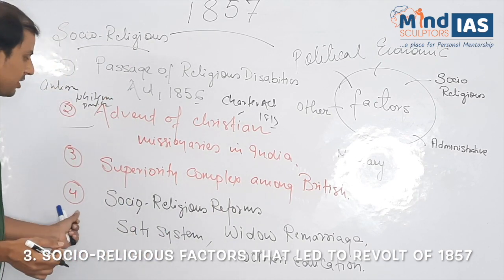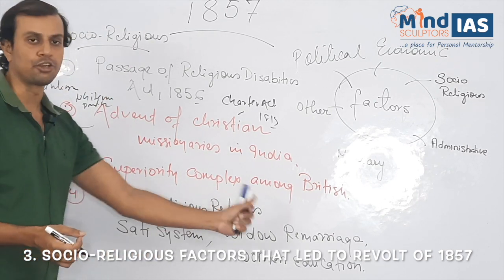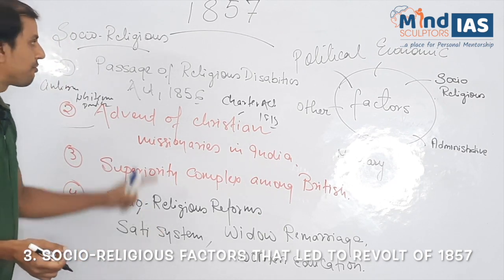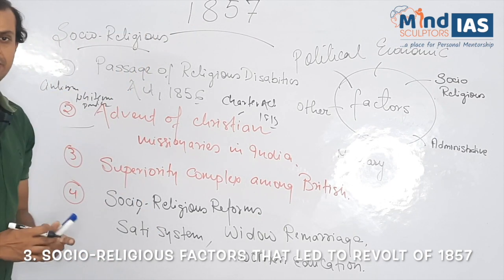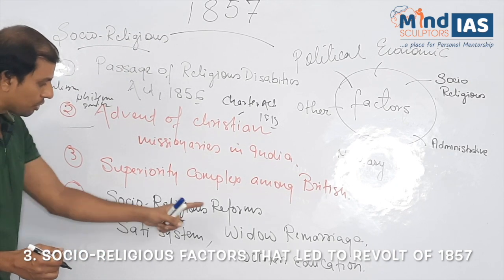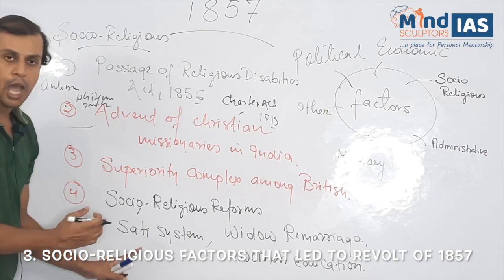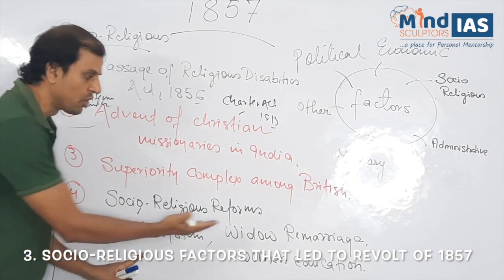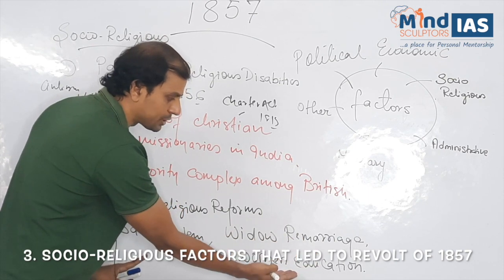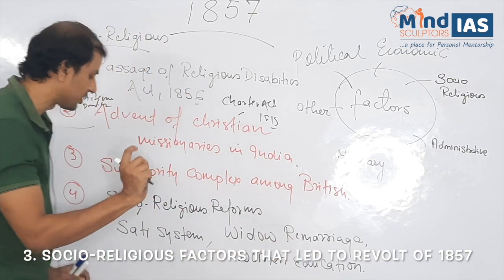The last factor, socio-religious reform. What are we discussing? We are discussing different factors which led to the revolt of 1857. Last factor, socio-religious reforms, consist of abolition of the sati system, passage of the widow remarriage bill, as well as promotion of women education.